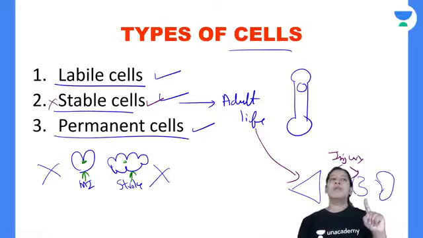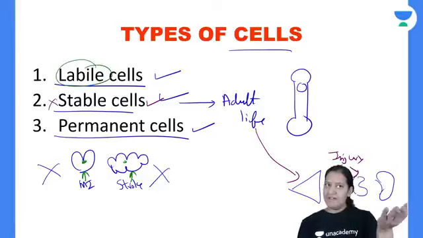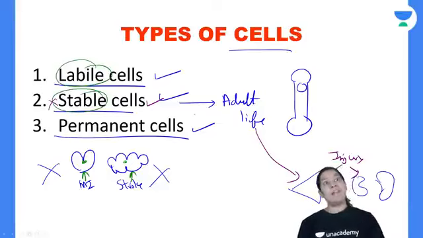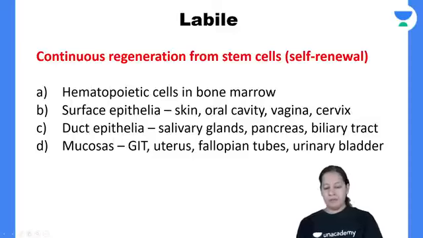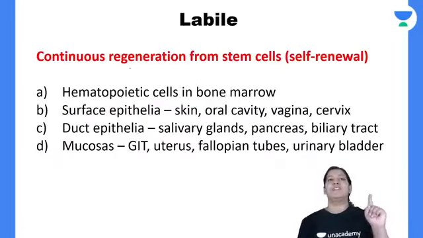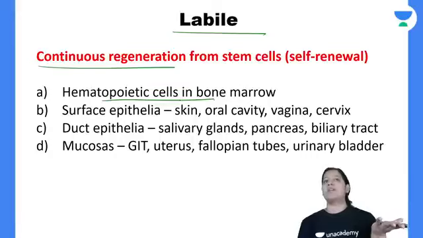Have you got it? So labile cells are the cells which continuously divide. Stable cells normally do not divide, but have the capability to do cell division after injury. And permanent cells or terminal cells are those which do not divide even after injury. You should have this basic knowledge. So labile cells continuously divide. Examples: hematopoietic stem cells in the bone marrow, cells of skin, oral cavity, vagina, cervix, salivary duct.